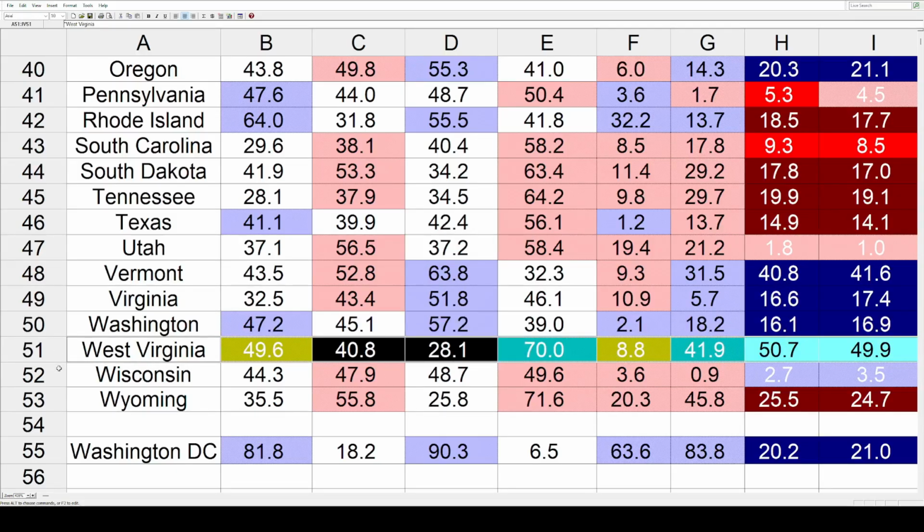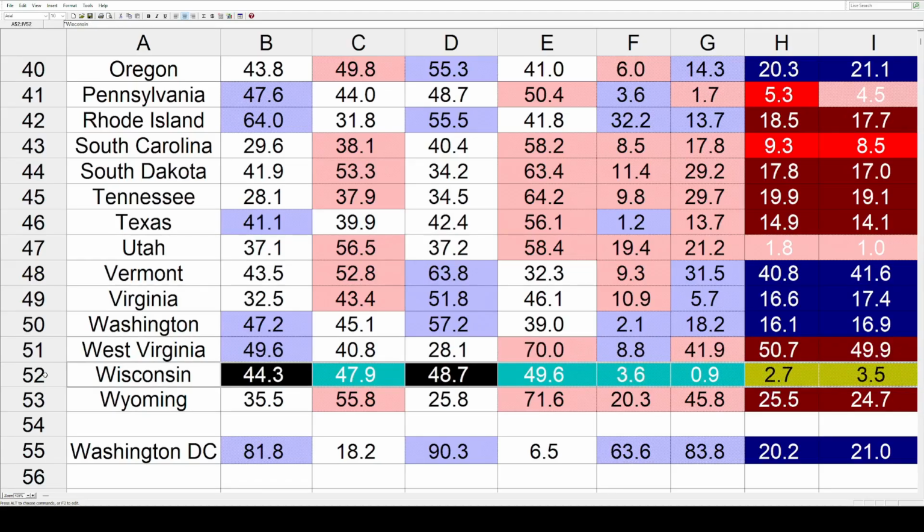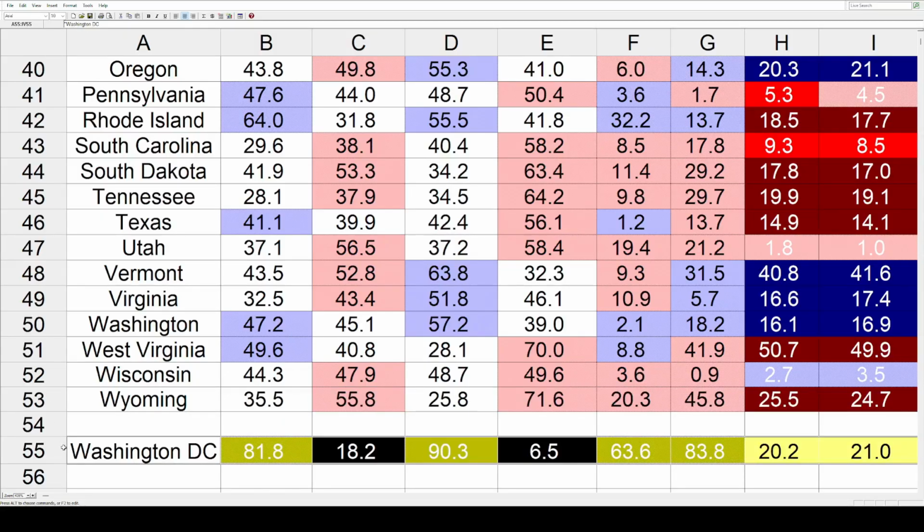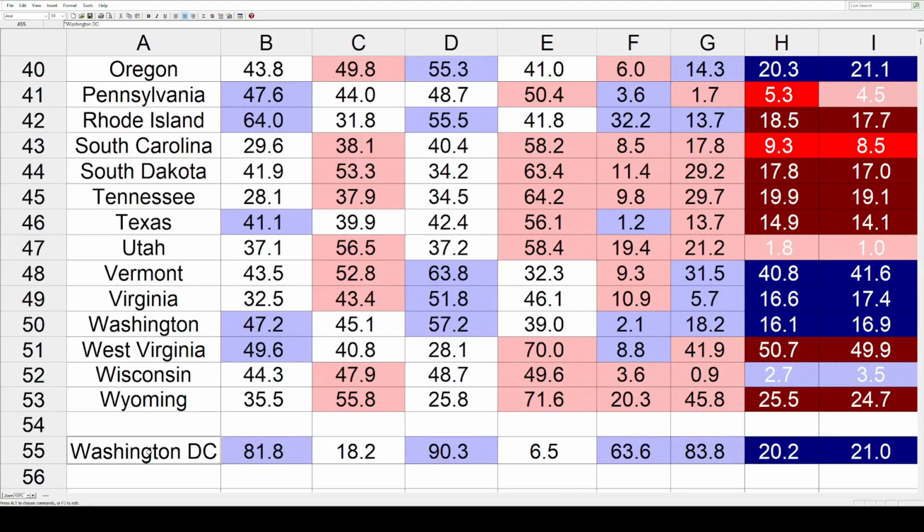West Virginia, that state had the biggest trend out of all the states, that came in at a colossal 49.9 toward the Republicans. Wisconsin was toward the Dems at 3.5, and Wyoming was toward the GOP at 24.7, and Washington, D.C. was toward the Dems at an even 21. So those are all the states and all the trends.